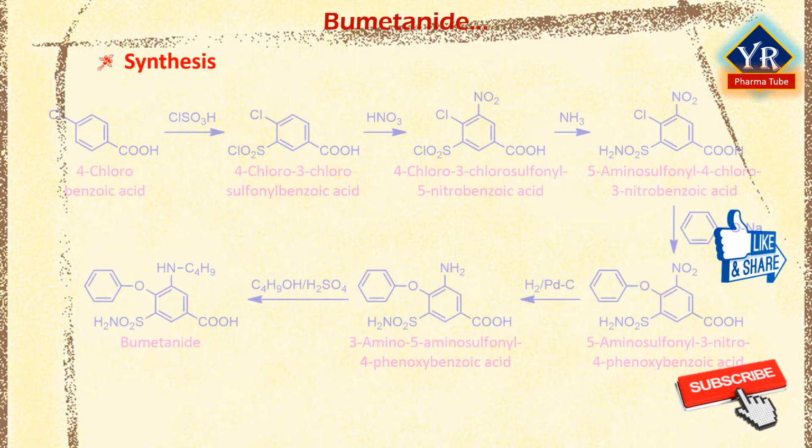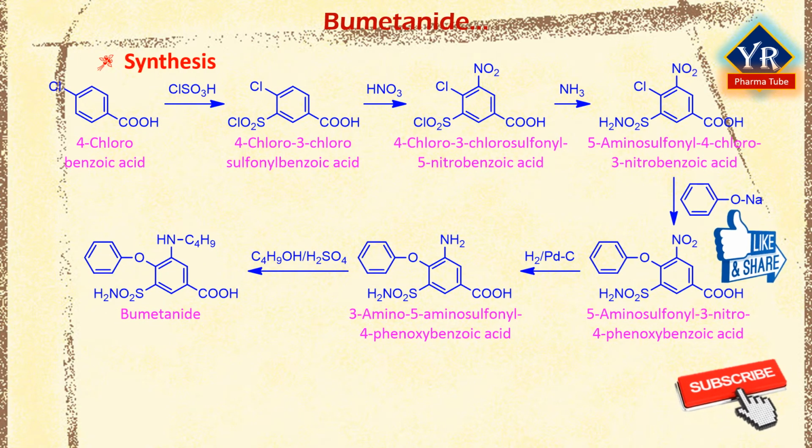Bumetanide is synthesized from 4-chlorobenzoic acid, which undergoes sulfonyl chlorination by chlorosulfonic acid forming 4-chloro-3-chlorosulfonylbenzoic acid, which is further nitrated with nitric acid to form 4-chloro-3-chlorosulfonyl-5-nitrobenzoic acid.